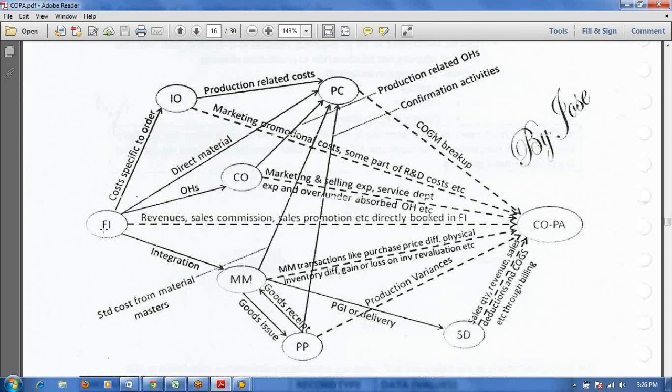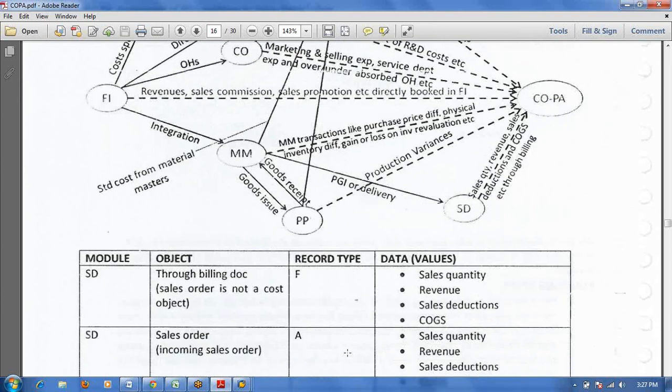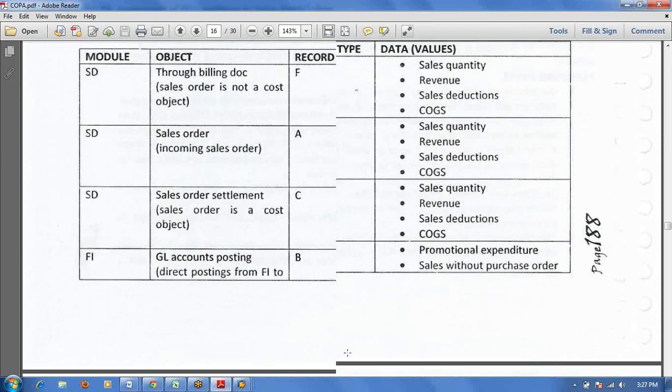From the FI module to COPA, this is the revenue, sales commission. This is direct posting from FI to COPA. If it is product related cost, that is advertisement cost, sales commission, sales promotional cost, you can post that from FI to COPA. From MM, each module wise I will explain. These are all record types.